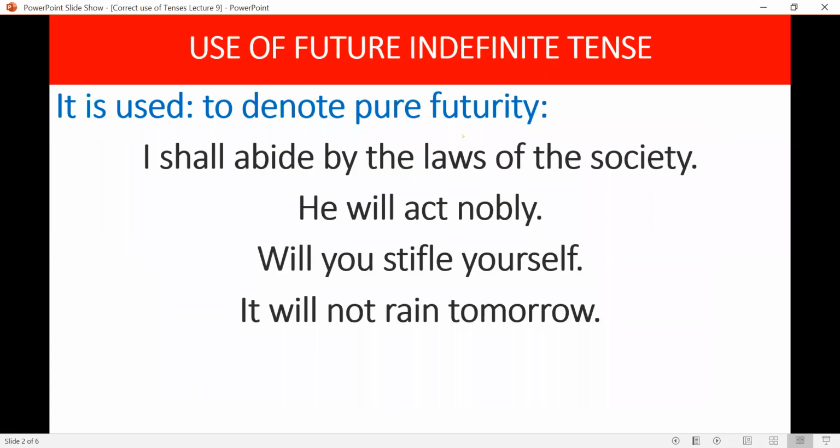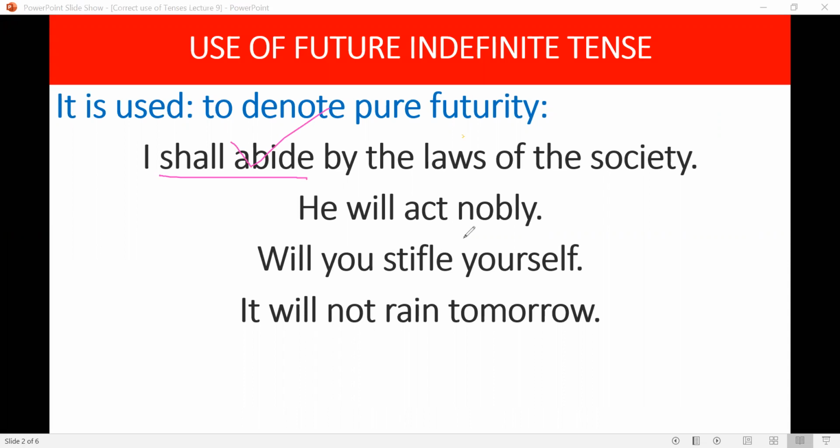This is the use of future indefinite tense. It is used to denote pure future, the action which happens in future. I shall abide by the laws of the society. In future, I will do this. It denotes something which a person commits or wants to do in the coming time or future.